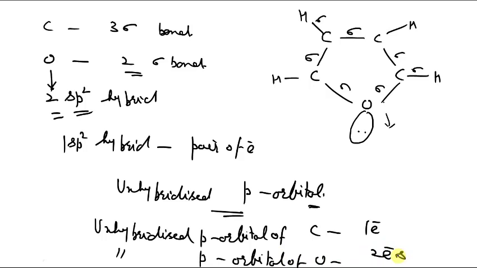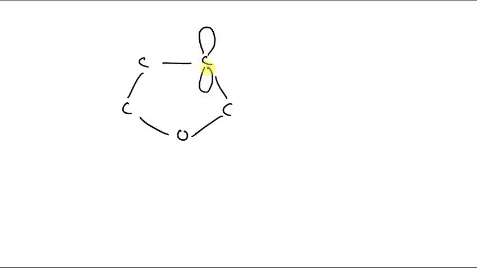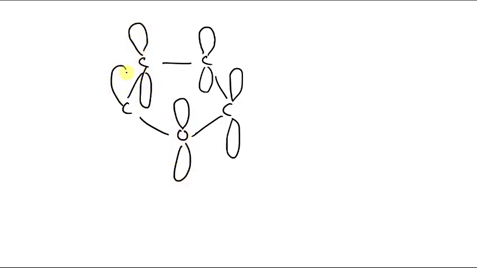Now I will show this in the next slide. These unhybridized p orbitals are present perpendicular to the pentagonal ring structure of furan. So these are 5 unhybridized p orbitals.